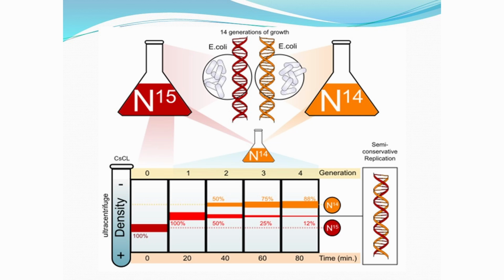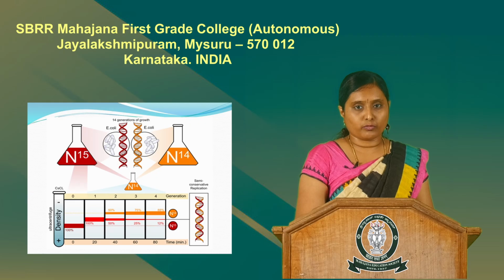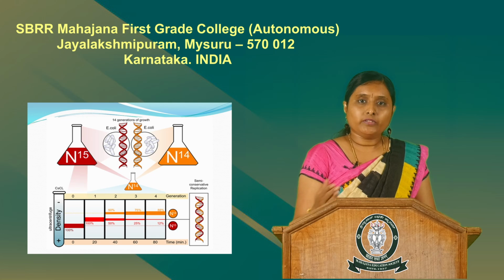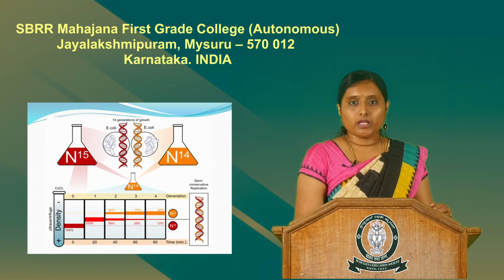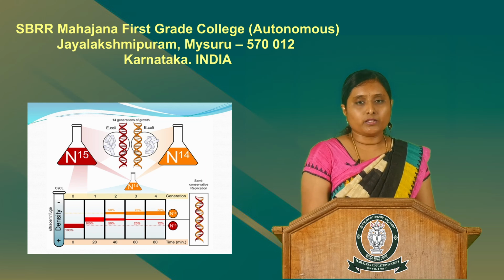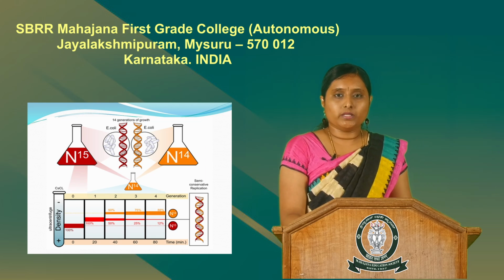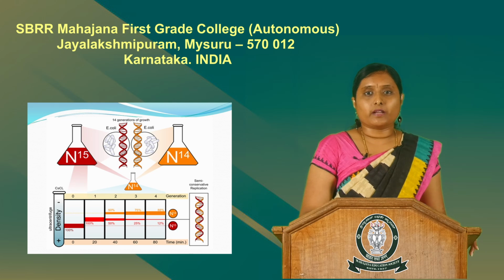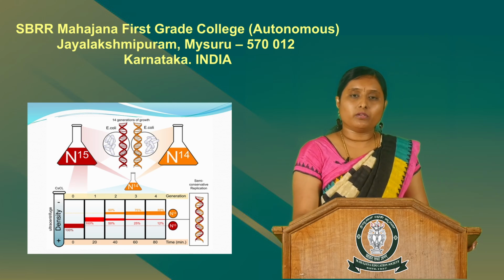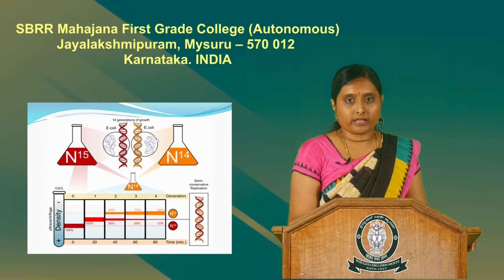After the cells were transferred to medium containing N14, the light isotopic form of nitrogen, they completed one round of replication at an interval of 20 minutes, as 20 minutes is considered to be the completion time for one life cycle.